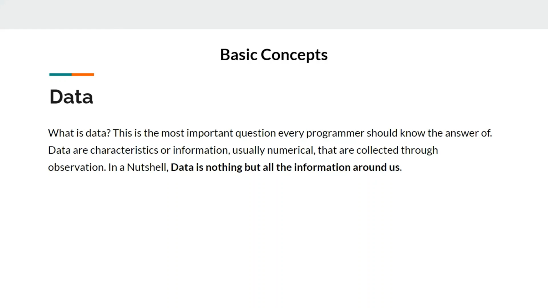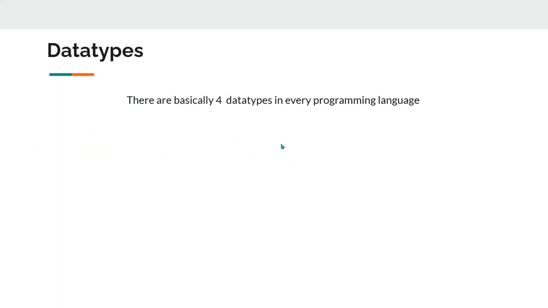Now I have a book, it has 300 pages. This is data. Everything around us is data, basically. So you can see what a huge amount of data is available to us. So we need to divide that data into data types. There are basically 4 data types in every programming language. These are the data types that are common in every language. There are more data types than this in Python, and we are going to learn about them further in this series.